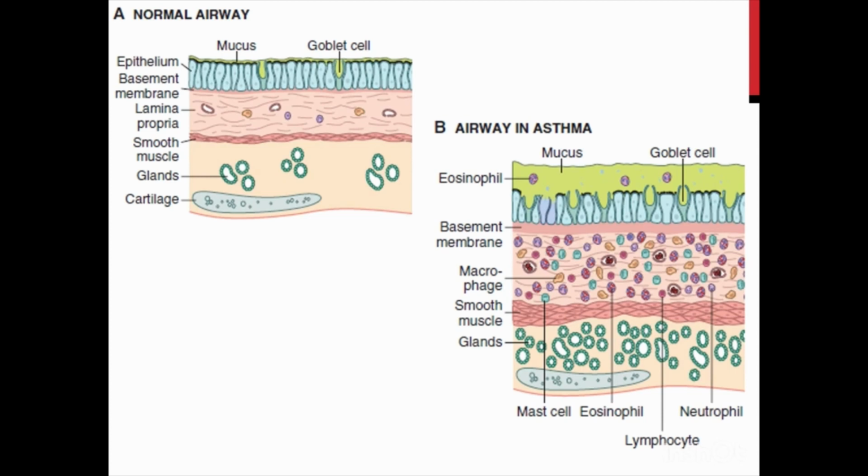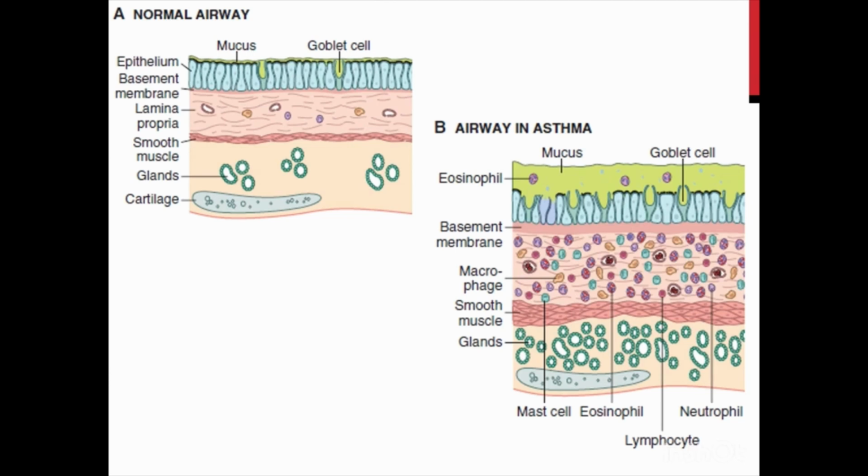Then you can appreciate the thickened basement membrane beneath the epithelium, with intense chronic inflammation composed of eosinophils, macrophages, and other inflammatory cells. Smooth muscle hypertrophy and hyperplasia, along with hypertrophy of submucosal glands, can be appreciated too.